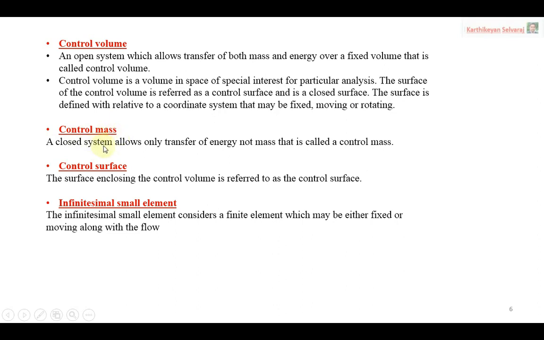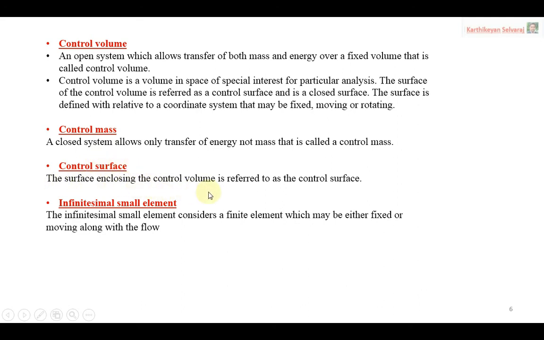Now you come to the control mass. Even though we are not using control mass in this derivation, you should know the difference between control mass and control volume. The control volume is defined based on the open system. The control mass is defined based on the closed system. A closed system allows transfer of energy only, not mass. In the open system both mass and energy are allowed. That is why this type is called a control mass.